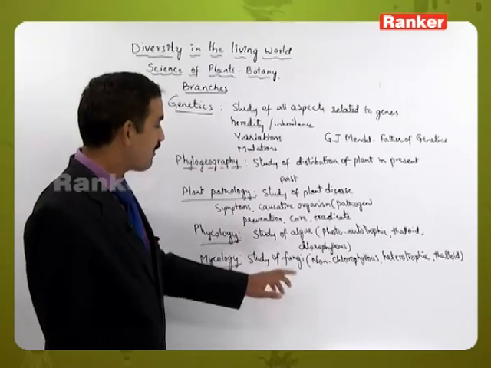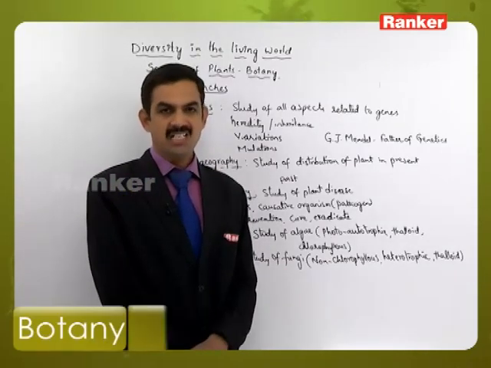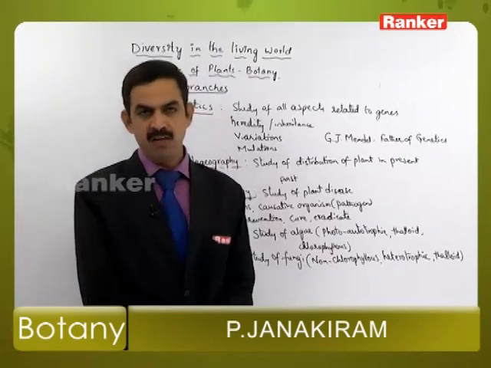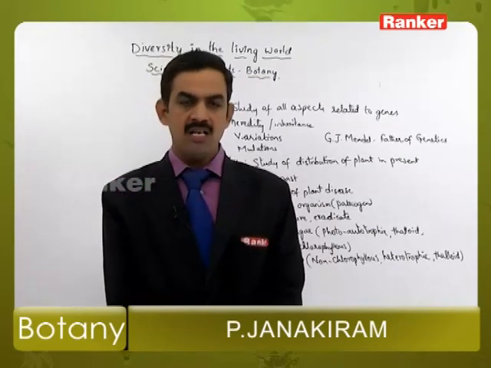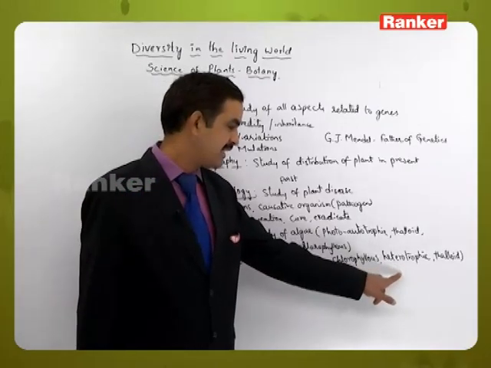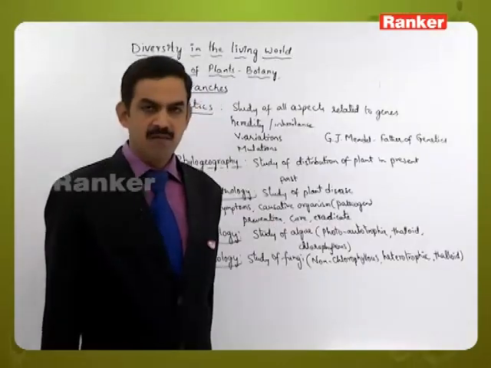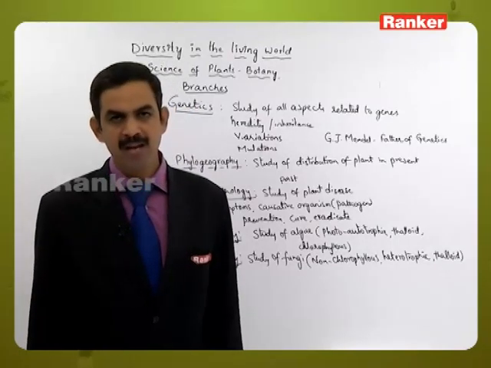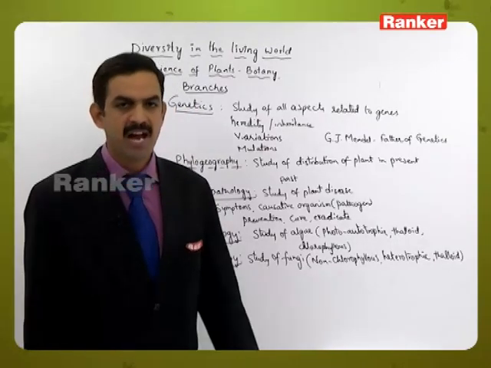And here the fungi do not have the chlorophyll molecule, that is the reason why they depend upon other living organisms for their nutrition. That is why we call them heterotrophic in nature. And the plant body is not differentiated into root, stem and leaf, that is why the plant body is called a thalloid plant body.